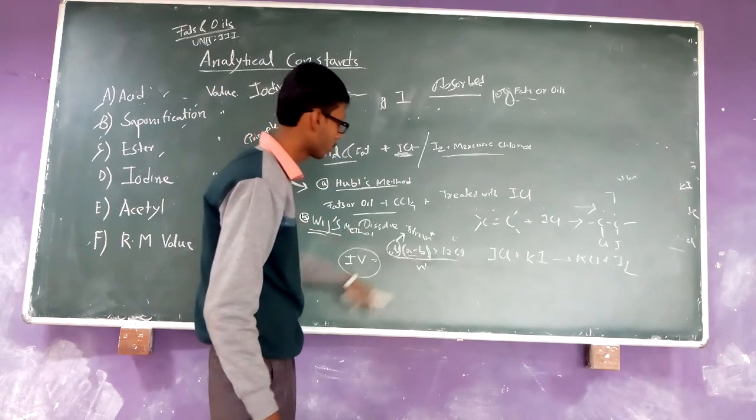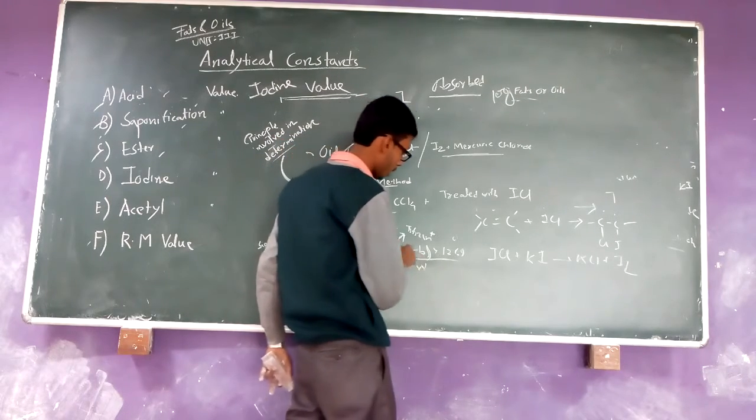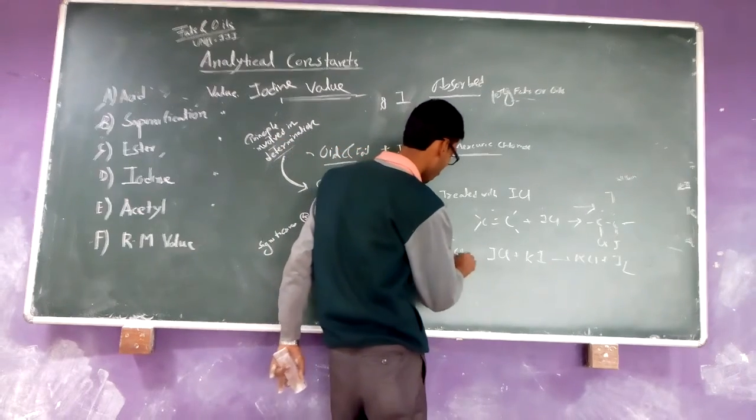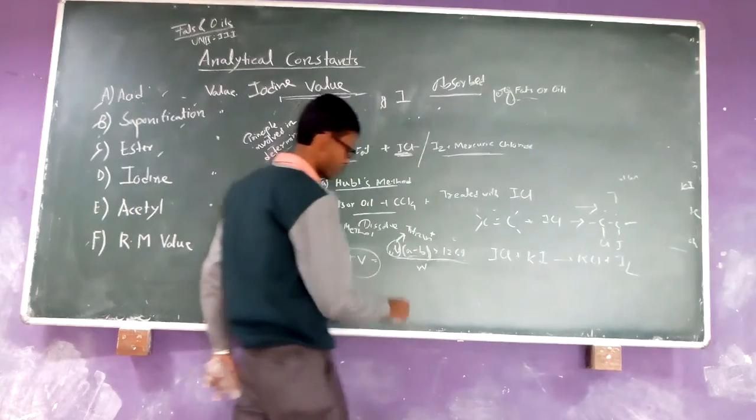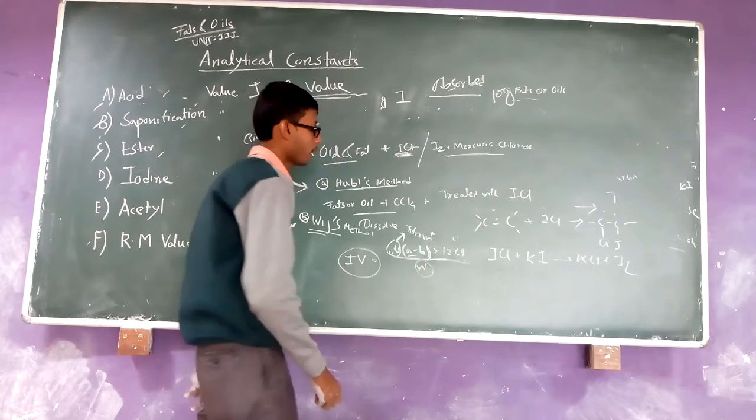The value difference between the blank and the analyte, then 12 into 12.69 divided by the weight of the fats and oils.